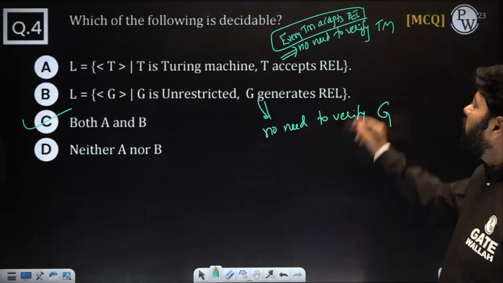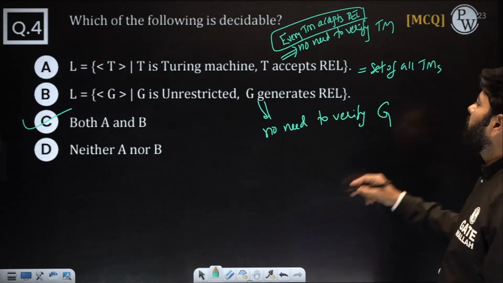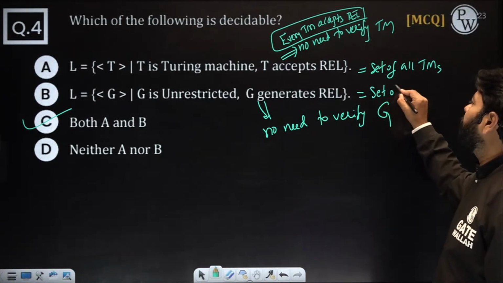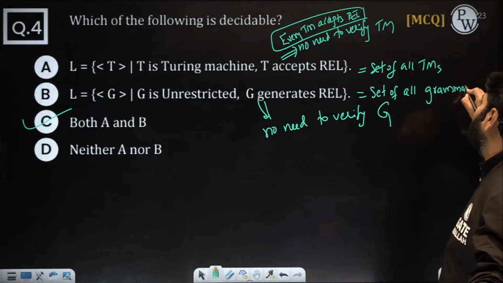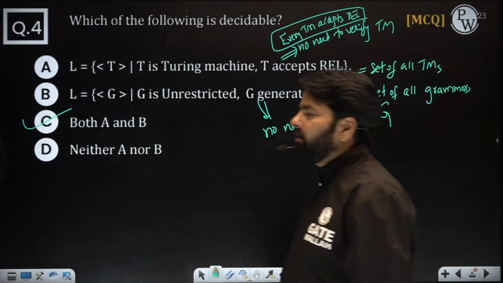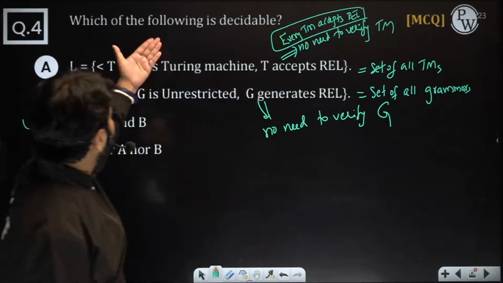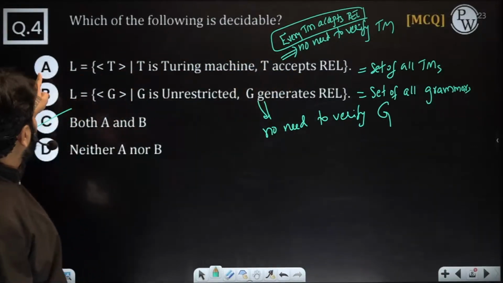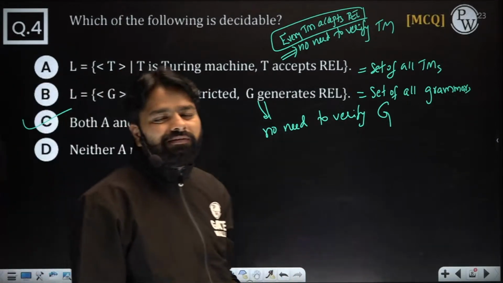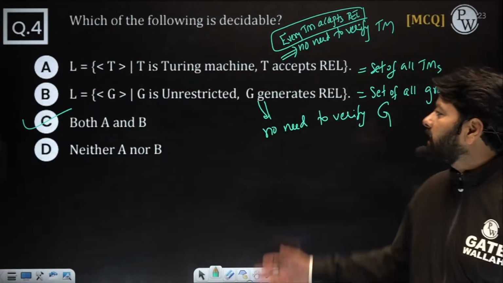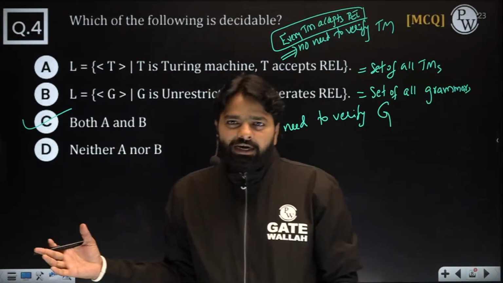Right? So this represents the set of all TMs. This represents the set of all grammars, unrestricted grammars. Simply you say grammars here. That's it. Everything you give me, I'll put in my set. Why? Because this complement will be empty. If you take the complement of L, you will get empty. You will never get anything else in that, right? So they are trivial questions. Both are actually decidable, right?